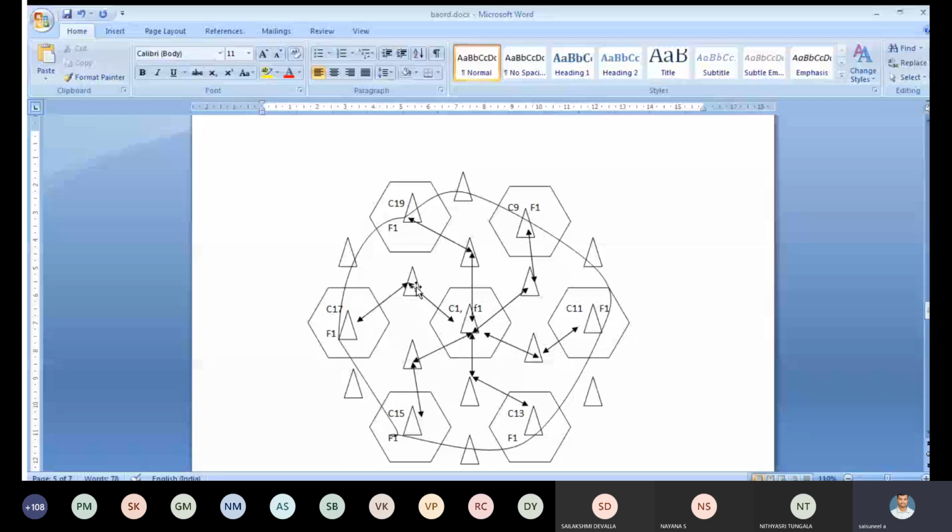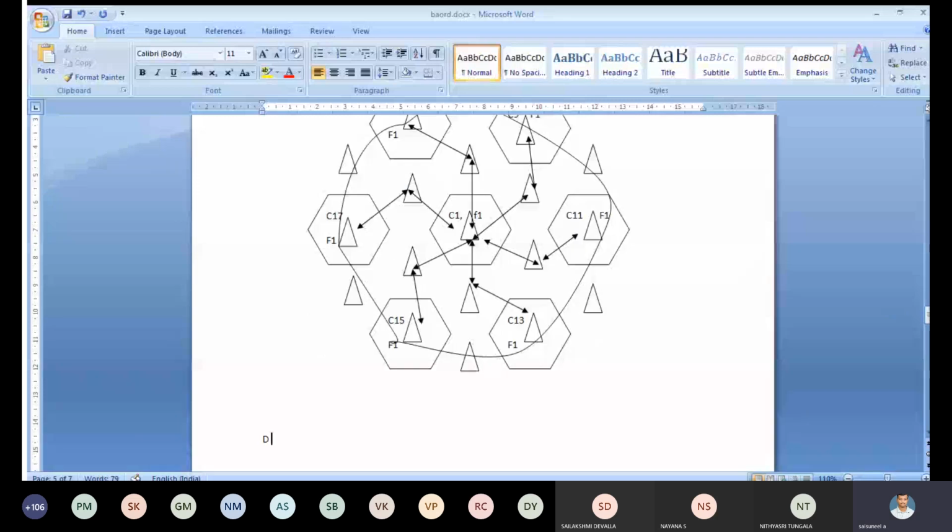These are 6 co-channels: C1, C19, C1, C9, C1, C11, C1, C13, C1, C15, and so on. The distance between these is the frequency reuse distance. Frequency reuse distance is a function of what? It depends upon R and the C by I ratio.